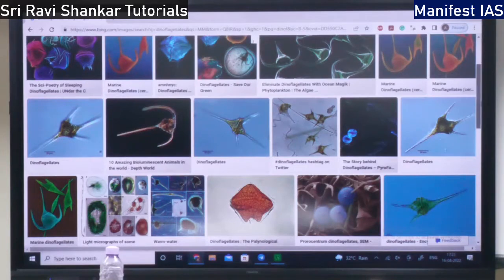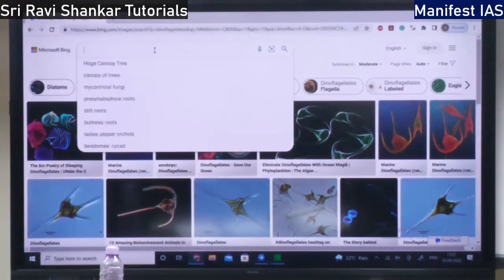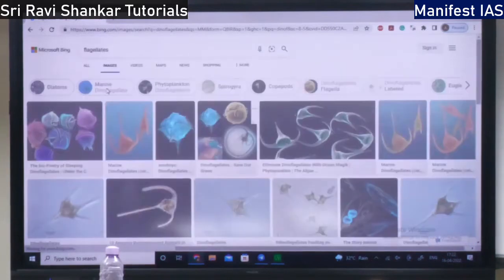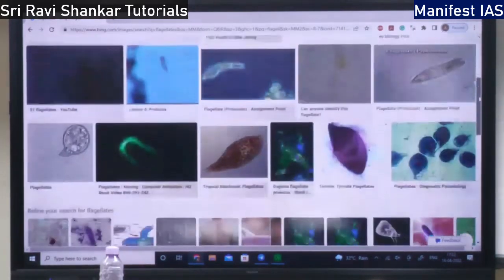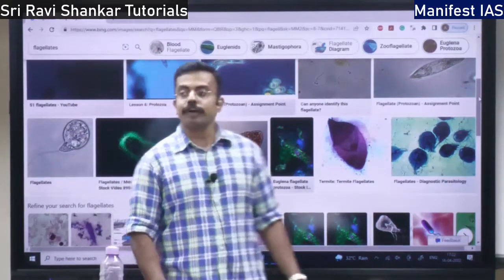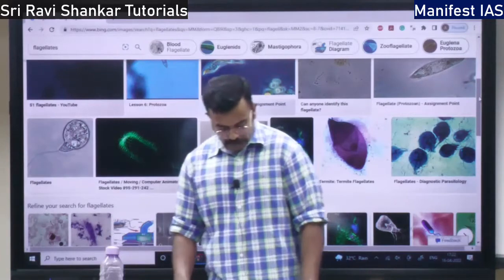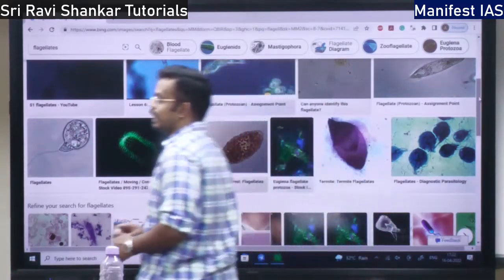Dinoflagellate is a phytoplankton. So flagellates, from flagella. Okay, flagellates. These are microscopic organisms which eat the plants and are in turn eaten by the fish, right? Flagellates are the example.